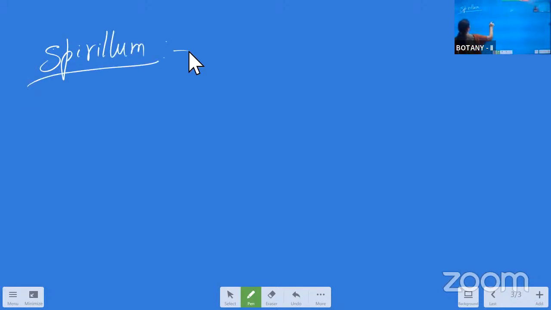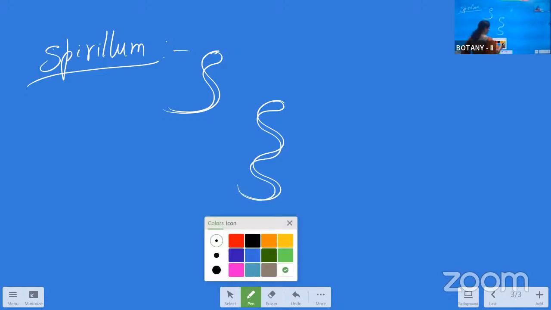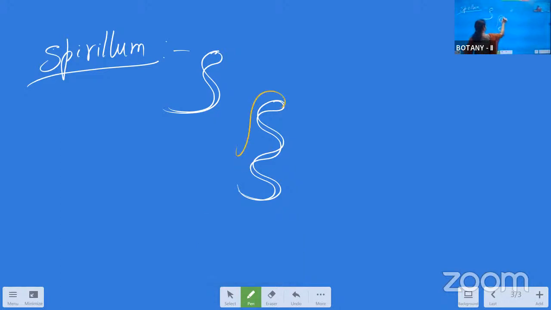Spirillum type. That means these bacteria are having the spring-like structure, or else you can draw like this also. Spring-like structure where the complete body is having the flagellum on them.